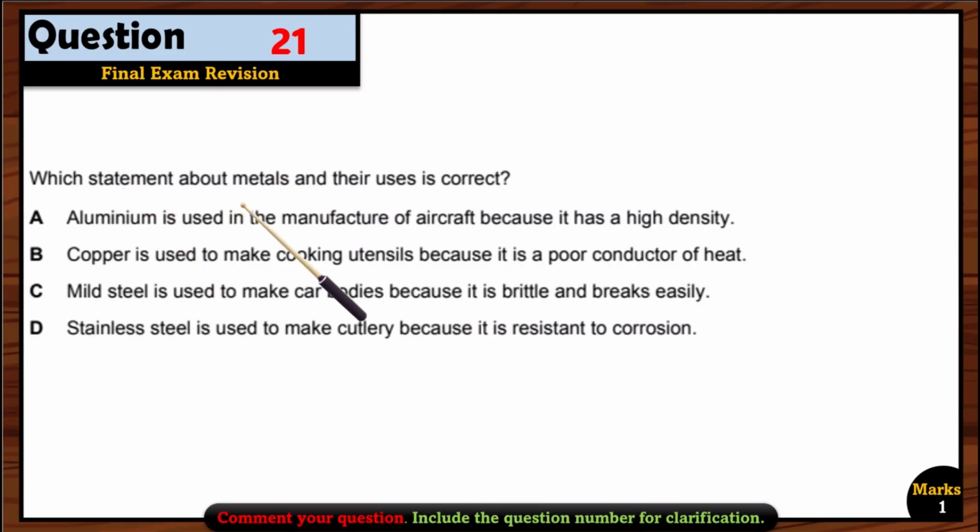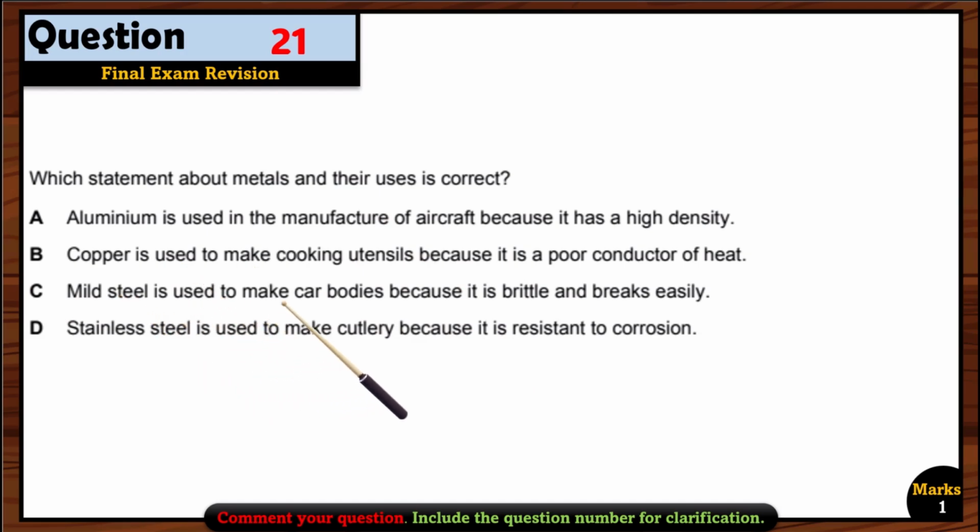Question 21. Which statement about metals and their use is correct? So we have to find the correct option here. Aluminium is used in manufacture of aircraft because it has a high density. Wrong. Copper is used to make cooking utensils because it is a poor conductor of heat. Wrong. It should be a good conductor. The reasons are wrong now here.